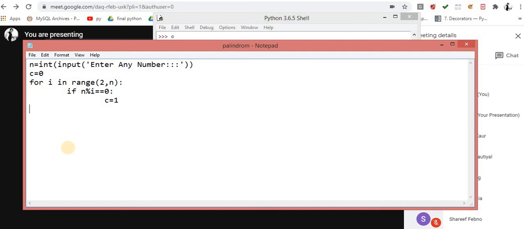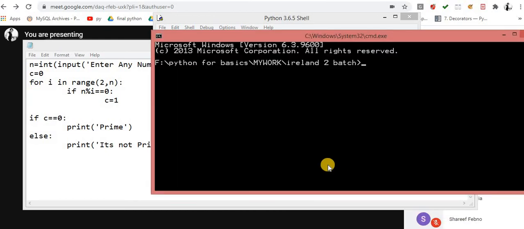At the end of the scenario, now what I am checking is that counter. I am entering the room after completion of the loop. If counter is double equals 0, that means it's a prime. Else, print it's not a prime. That's it. This one is your logic. Now if I implement it, please understand this output.